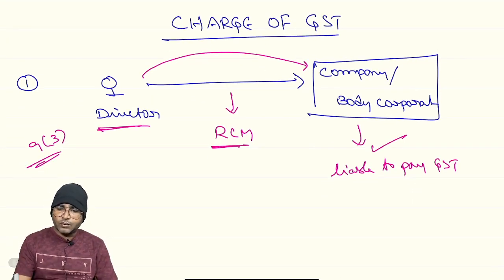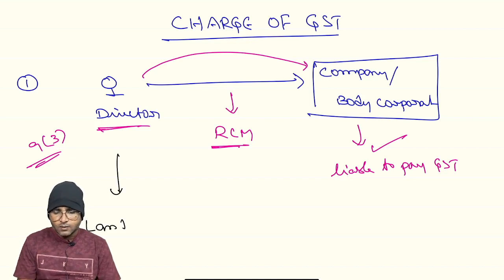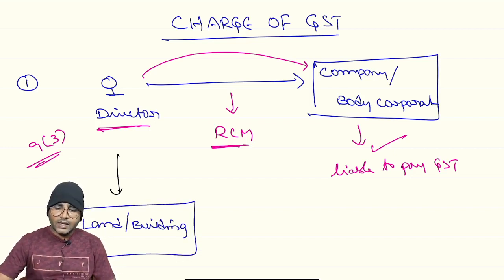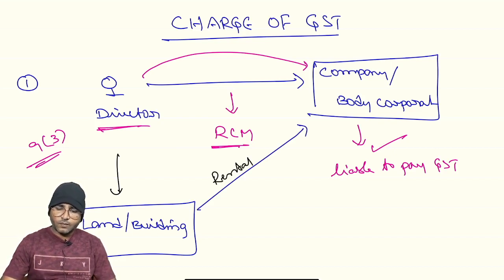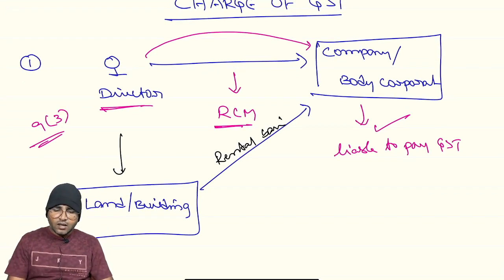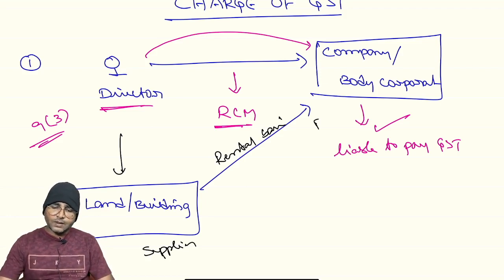Suppose, to take an example, this director has an immovable property, land or building, given on rental basis to the company. In this situation, the director becomes the supplier and the company becomes the recipient.